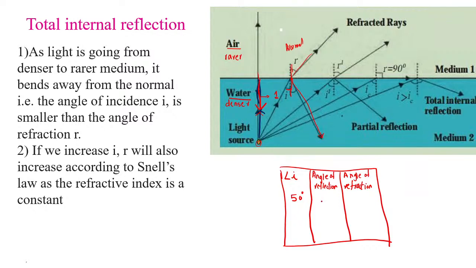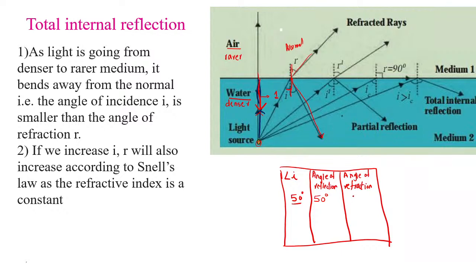According to the law of reflection, the angle of incidence is 50 degrees, the angle of reflection also is 50 degrees, and the angle of refraction will increase. Got it?